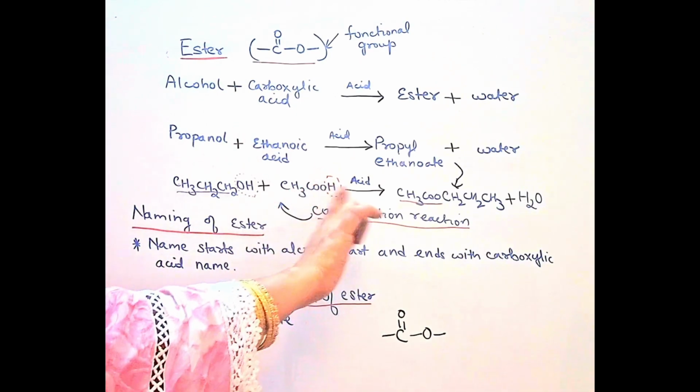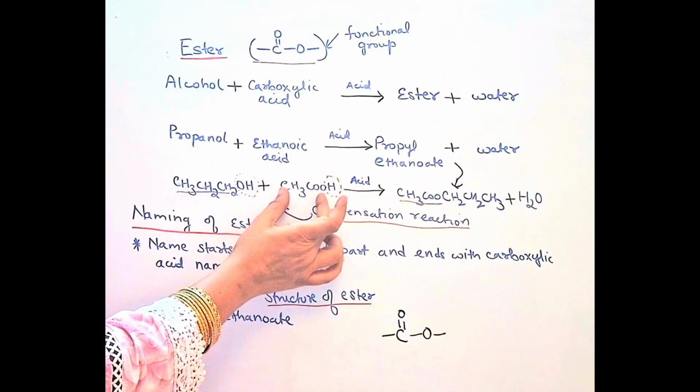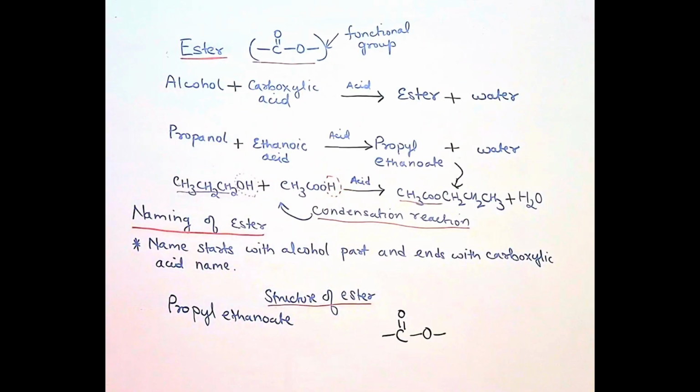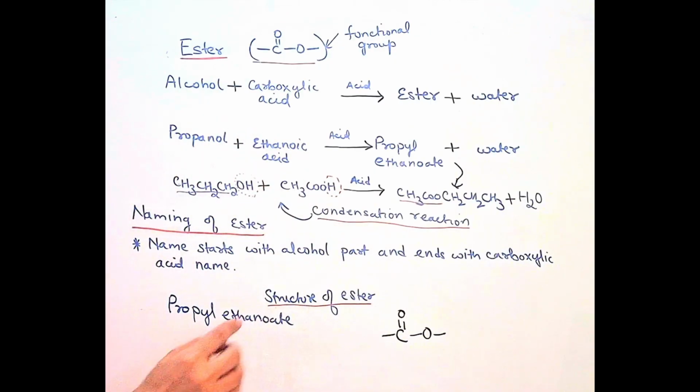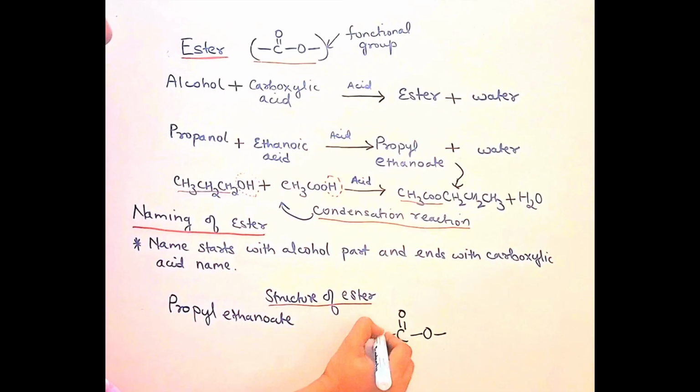From this reaction you can see only hydrogen is removed. So this is the functional group. Now this functional group is part of an acid, and since it is ethanoate, it is made up of a 2 carbon acid. 1 carbon is already present there, so I will attach another carbon with 3 hydrogen.